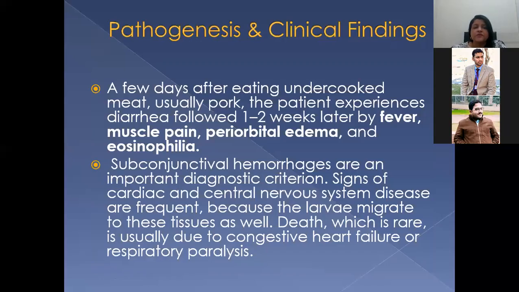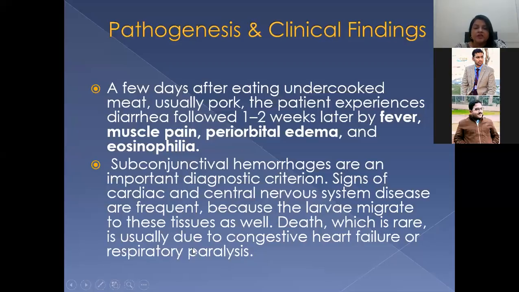What is the pathogenesis? A few days after eating undercooked meat, usually pork, the patient experiences diarrhea, followed one to two weeks later by fever and muscle pain. Periorbital edema and eosinophilia are the later symptoms. Subconjunctival hemorrhages are an important diagnostic criterion. Seizures and cardiac and central nervous system disease are frequent because the larvae migrate to these tissues as well.